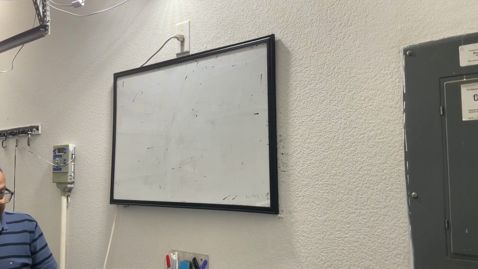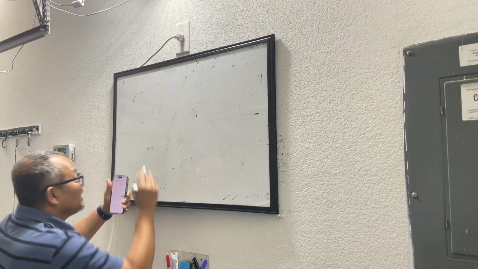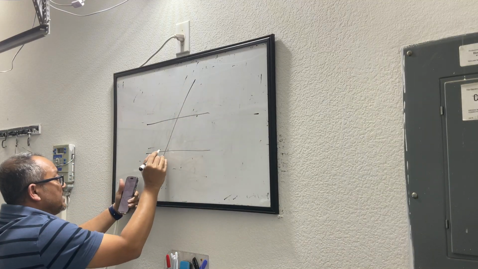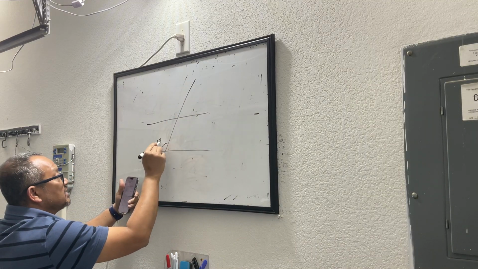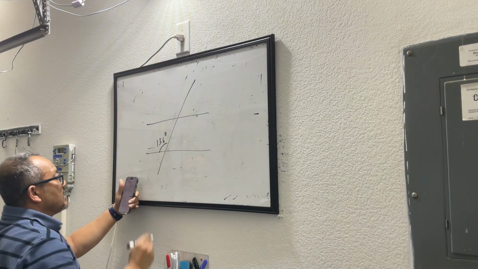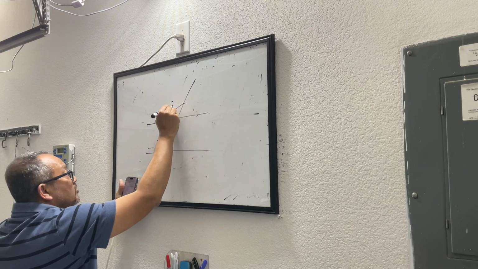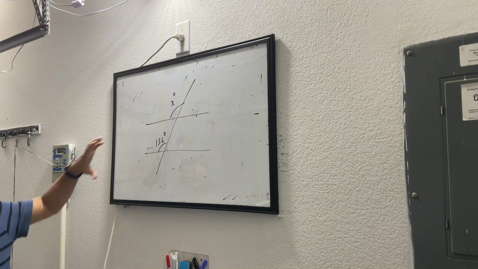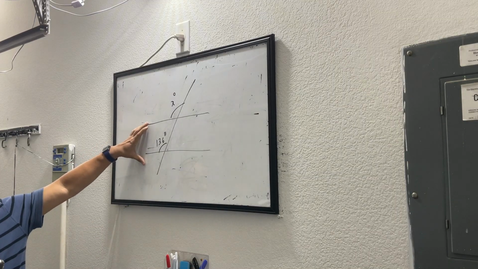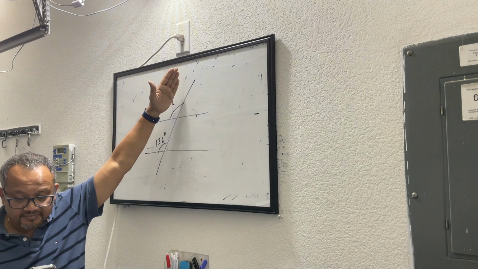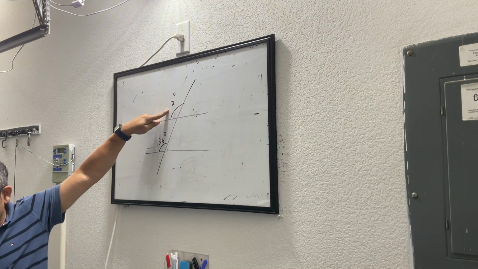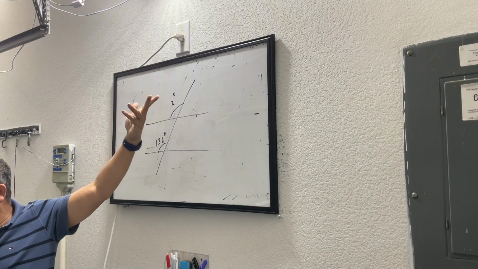Now here's a sample question that you might come across. Here the angle is given as 136 degrees and you are asked to find the value of x. It says below are two parallel lines with a third line intersecting them. Find the value of x. But that's 136, right?